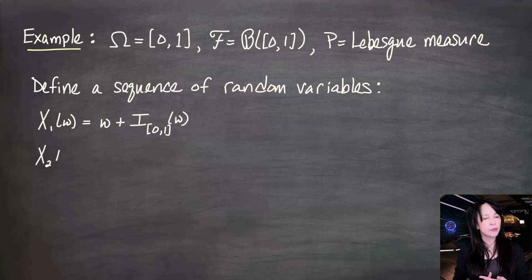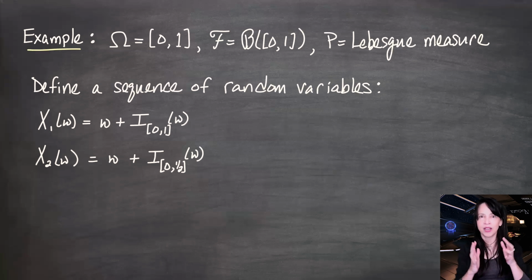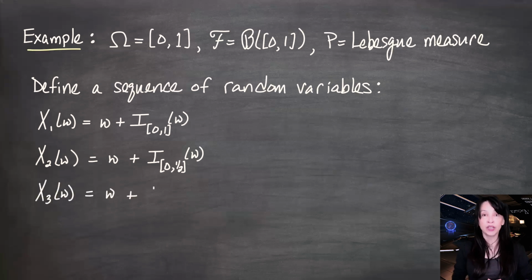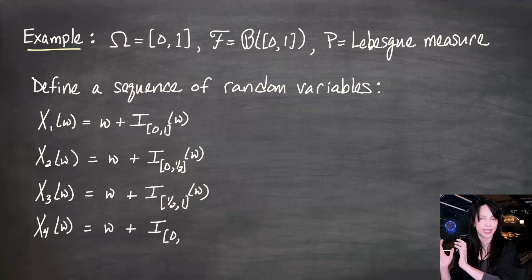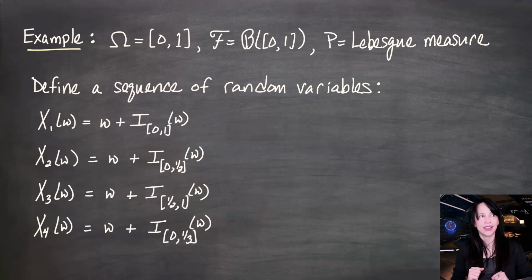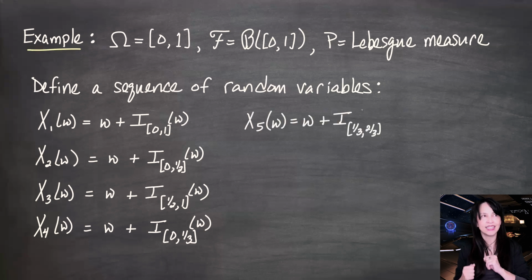I'm going to let X2 of omega be omega plus the indicator that omega is between 0 and 1/2 inclusive. So it almost looks like I have a nice formula where I'm cutting this interval in half, but that's not what I'm doing. X3 of omega is going to be omega plus the indicator on the interval from 1/2 to 1 of omega. So I'm not just squishing that interval down in a nice recursive way. I'm taking the full interval, then 0 to 1/2, then 1/2 to 1. The next one is going to be omega plus the indicator that omega is between 0 and 1/3. The next random variable is going to be omega plus the indicator that omega is between 1/3 and 2/3.